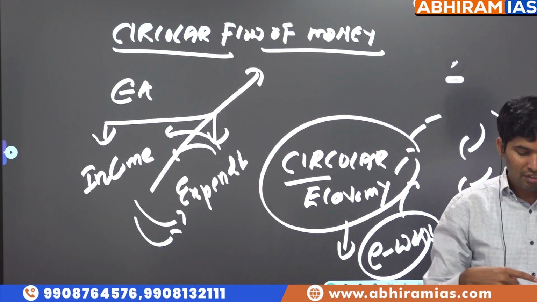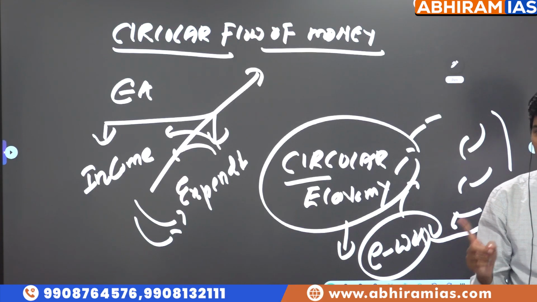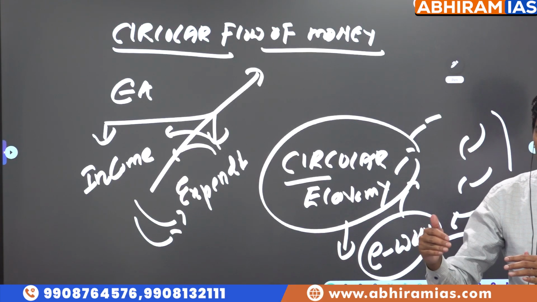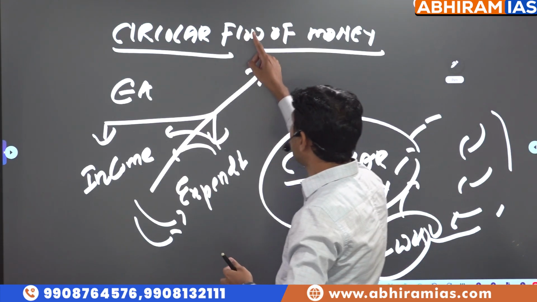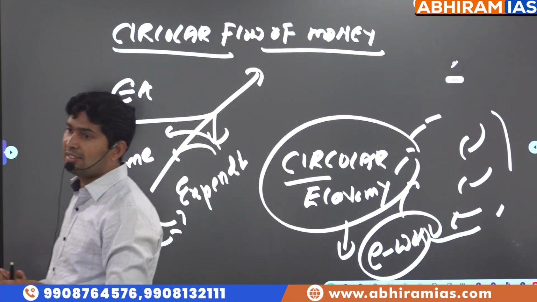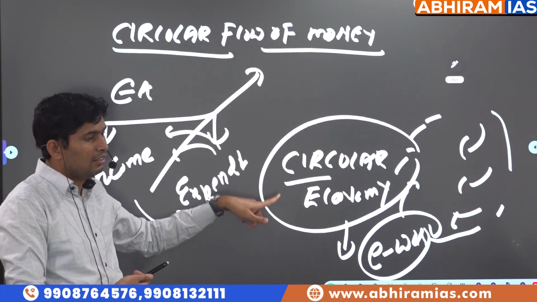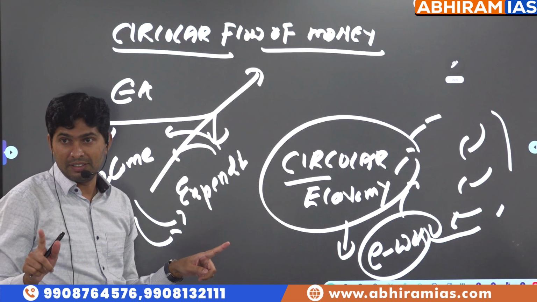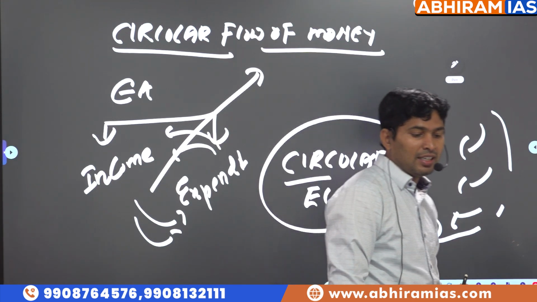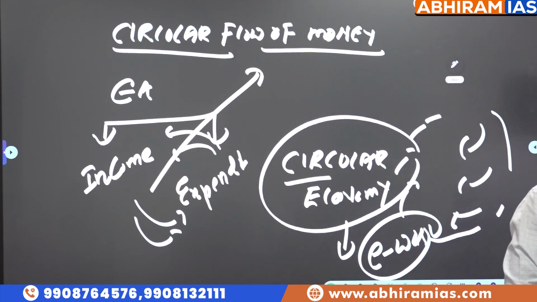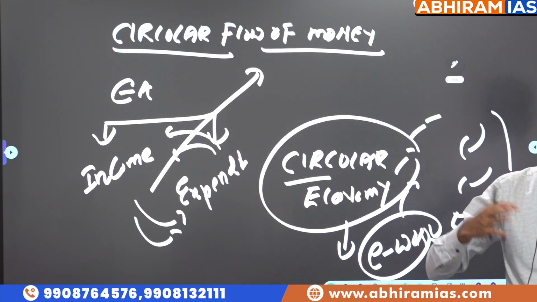You look at the flow of the money. Every time goods and services are exchanged, money is moving from one person to another person. When economic activity is happening, when exchange of goods and services is happening, it is called circular flow of money. So circular flow of money is different. Circular economy is different. Last year, a direct question came. Circular economy reduces waste in the economy. Circular economy reduces waste in a country.